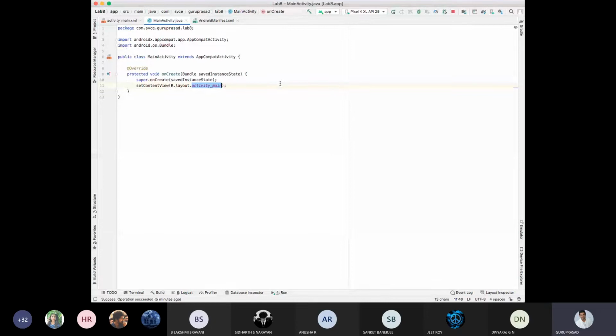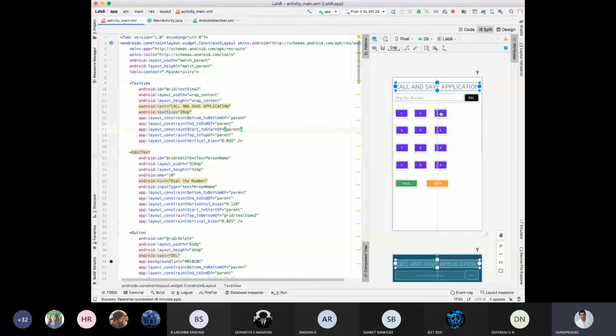How many buttons? 9 buttons, plus is 10, 0 is 11, hash is 12, call button is 13, save button is 14 and delete button is 15. 15 buttons are there. Correct? Yes, there are 15 buttons.